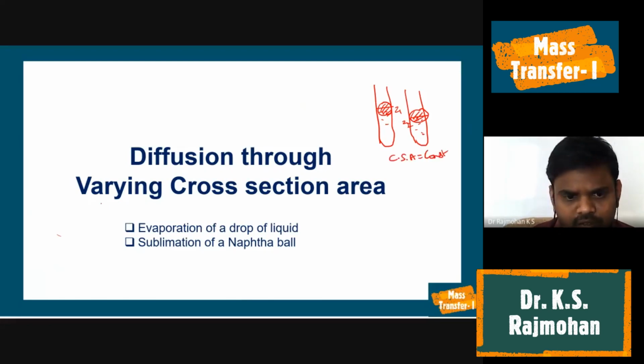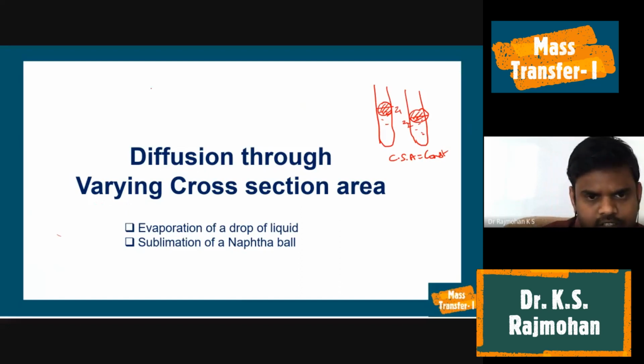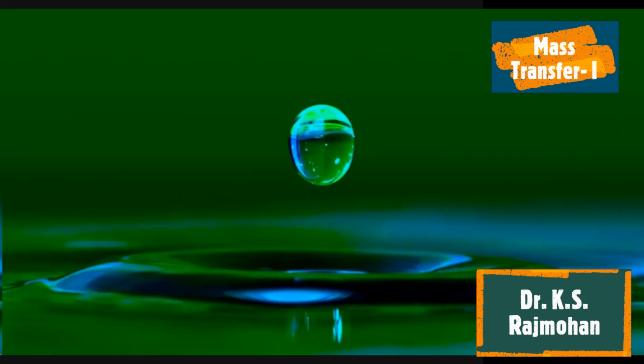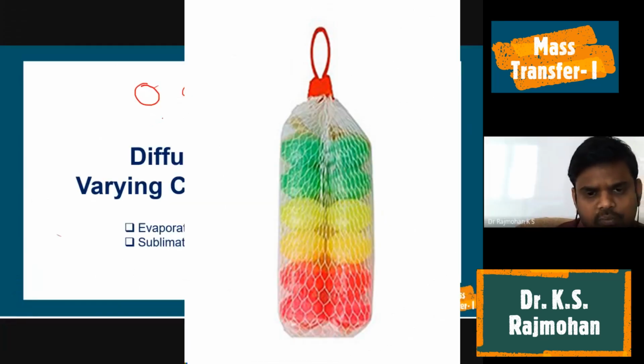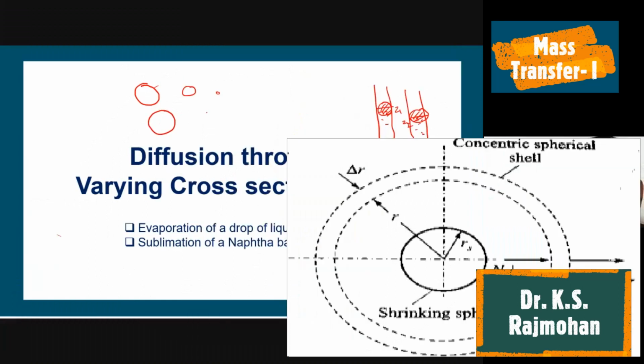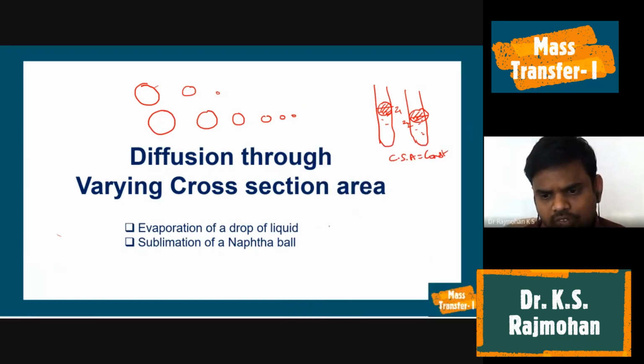Whereas now, if we consider a rainwater drop, what will happen if it is evaporating? It will shrink in size. Even if you consider the sublimation of a naphthalene ball, initially it will be of big size, then it reduces in size with respect to time, right? So the size will reduce because sublimation of the naphthalene ball is taking place. Both of these we can assume to be spherical in shape.